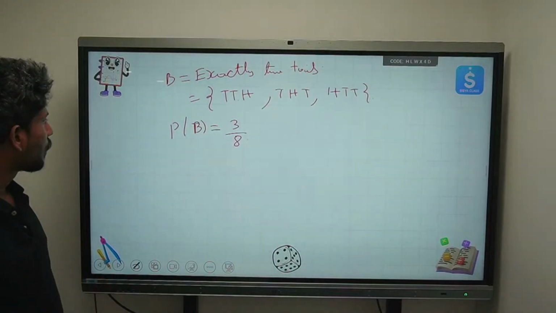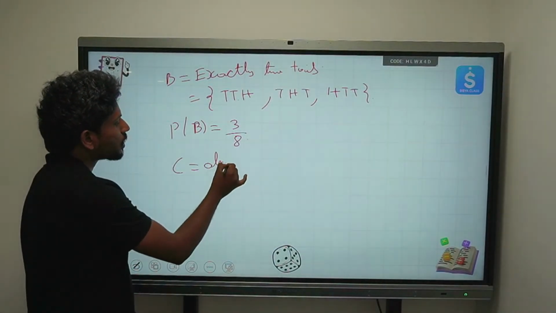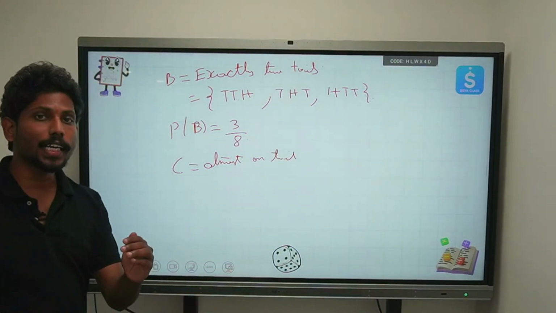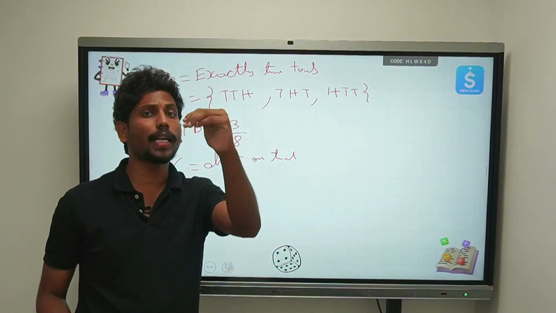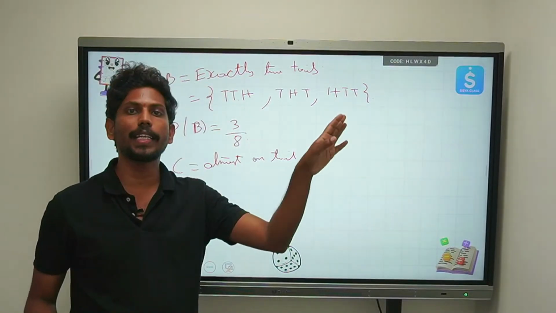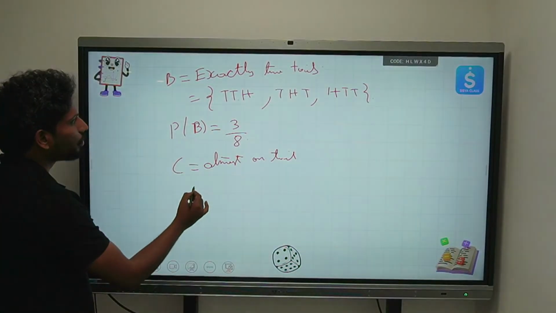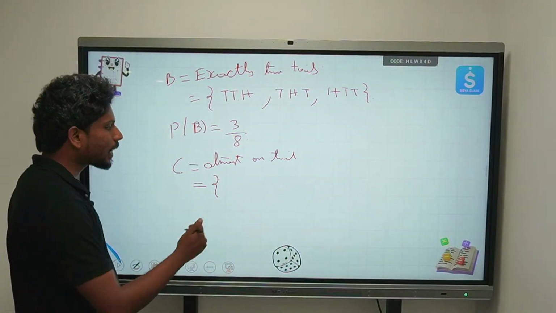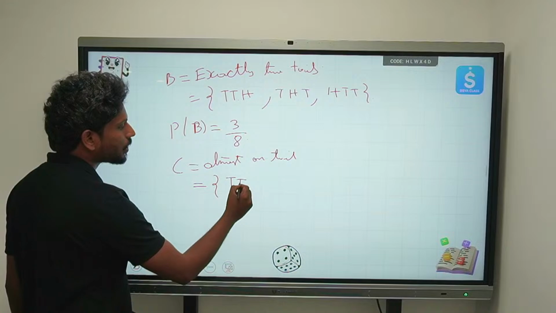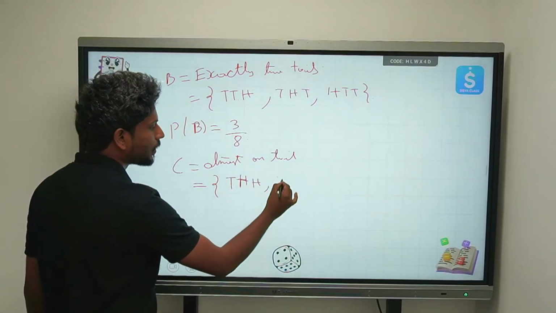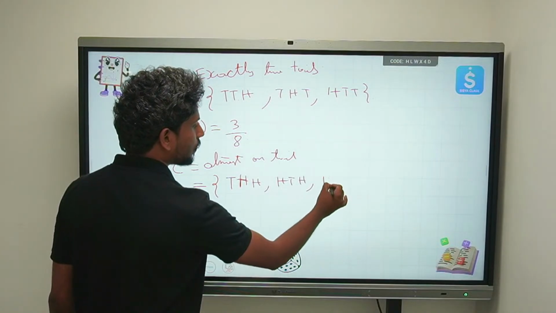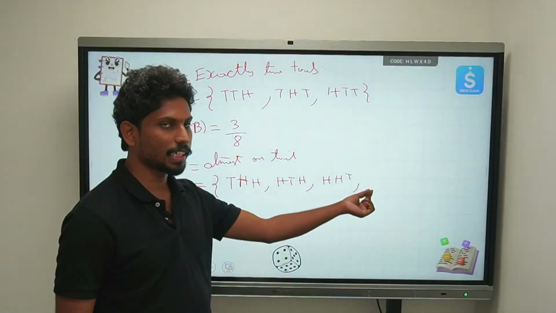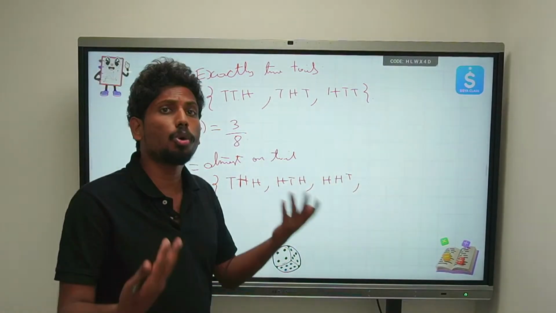At most 1 tail. So the next one is at most 1 tail. Understand this: the maximum it could be is only 1 tail, and the minimum is it cannot have any tail at all. So what will be the probability? In how many ways can it have at most 1 tail? 1 tail is definitely considered, and the last one is no tail, which is also possible.